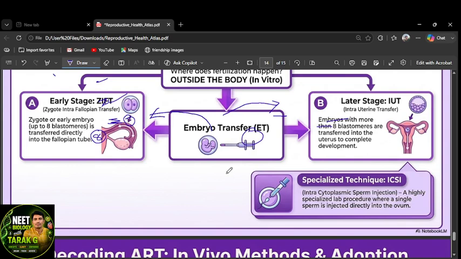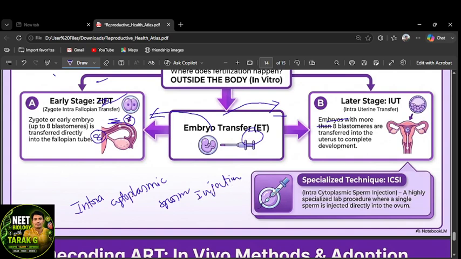And ICSI is intracytoplasmic sperm injection, right?